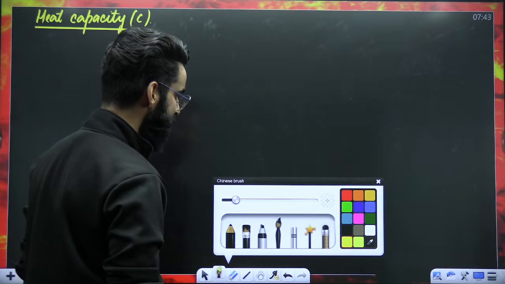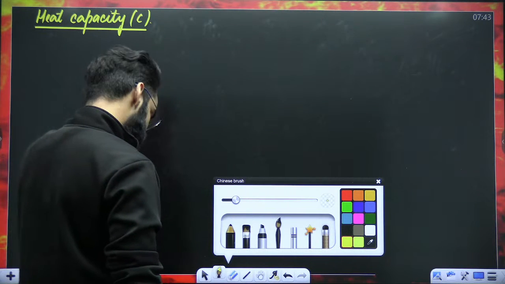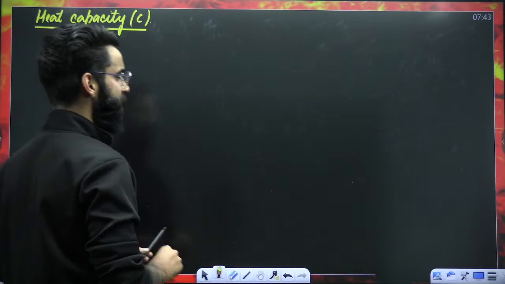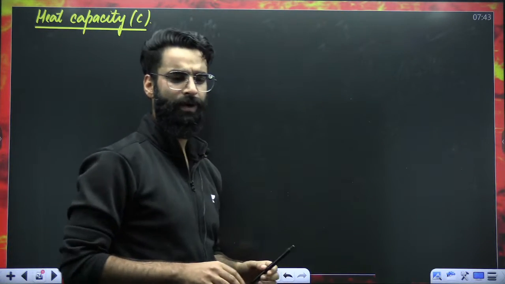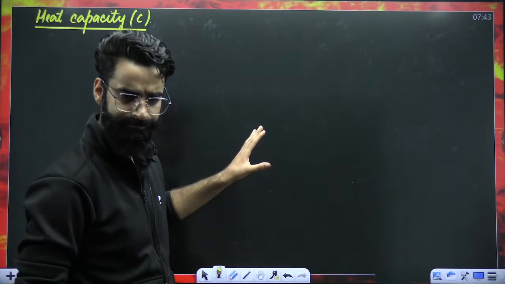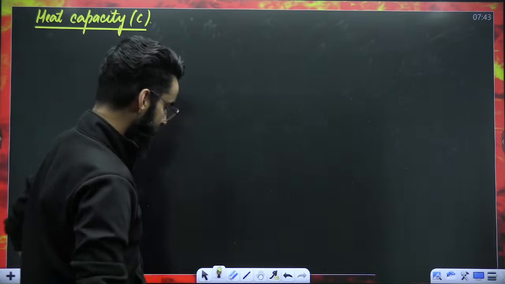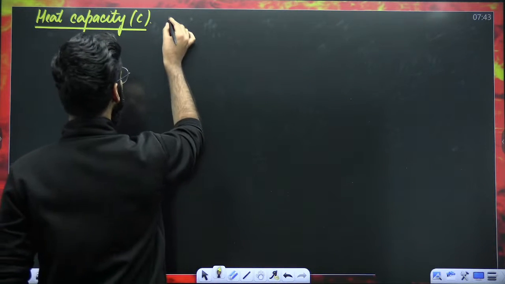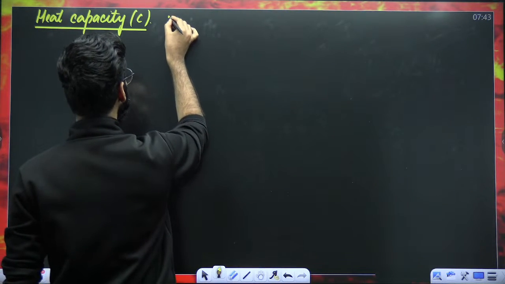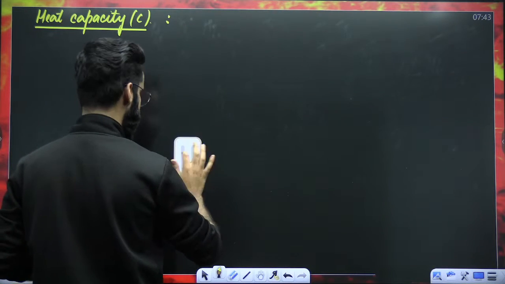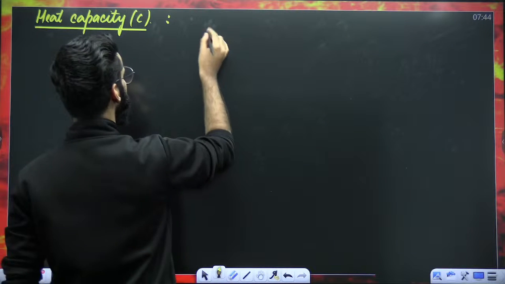So what is heat capacity all about? Let me first write its definition, then I'll make you understand what exactly it means. Heat capacity, which is denoted with C. How do you define it?